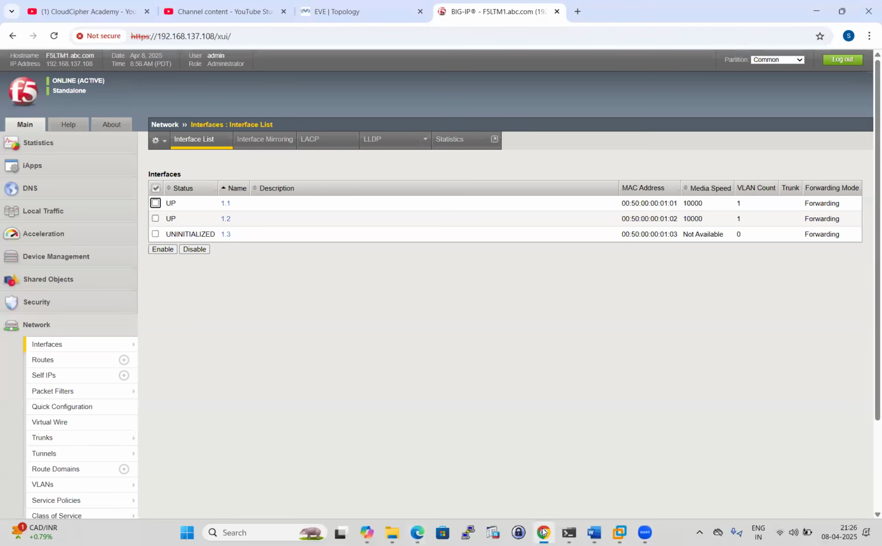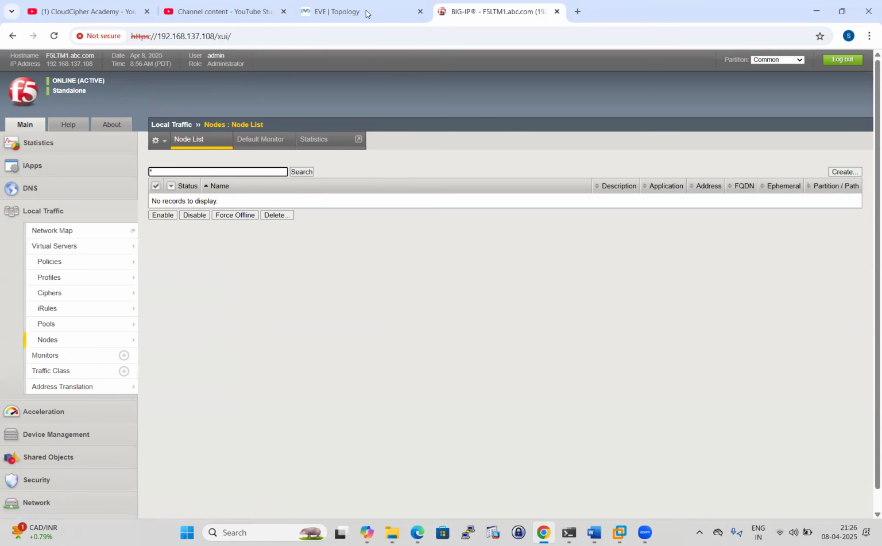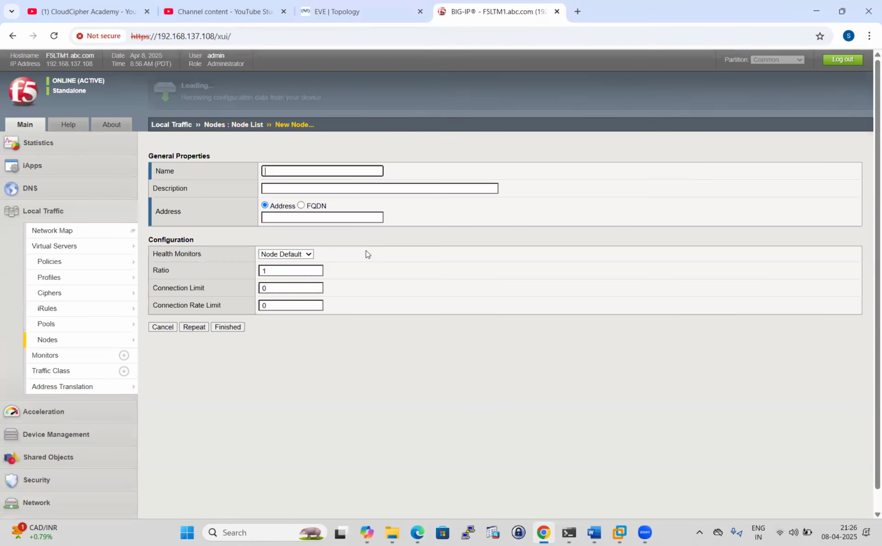So come to the F5, and we need to go to Local Traffic. All the LTM related things, guys, we need to do under Local Traffic. Okay, so we need to go to Nodes. There is no node at the moment. As per our topology, there are three nodes: server one, server two, server three. So we need to click on Create, and we can give the name, like server one. We can give a description, but this is a live environment, so I'm not putting anything. We can use an address as well as an FQDN. If you're using an FQDN, a DNS server should be there, guys, otherwise it will not work. Okay, so I'm just giving the address 192.168.1.1.